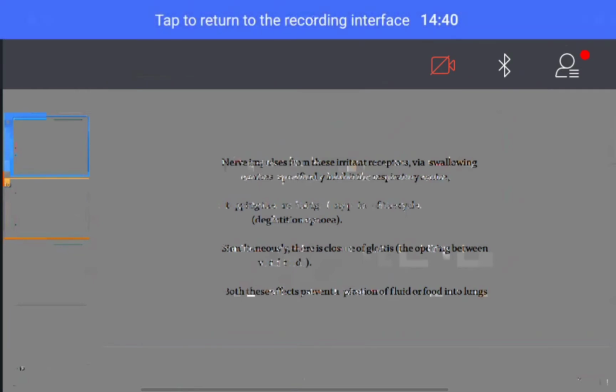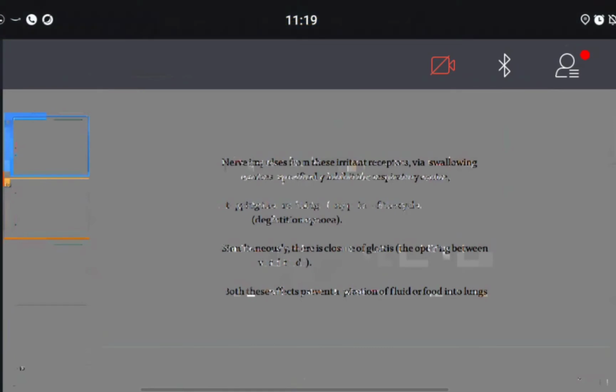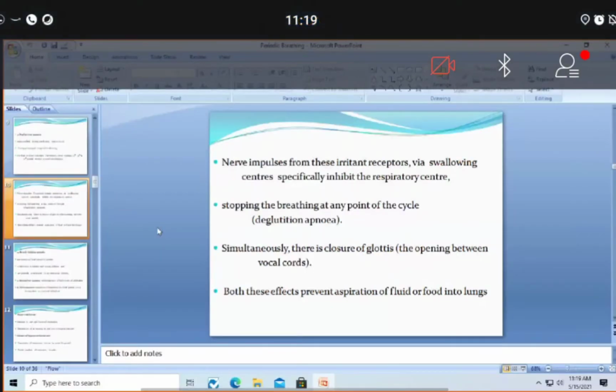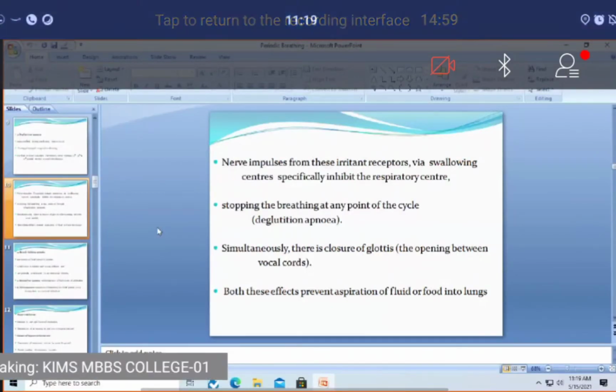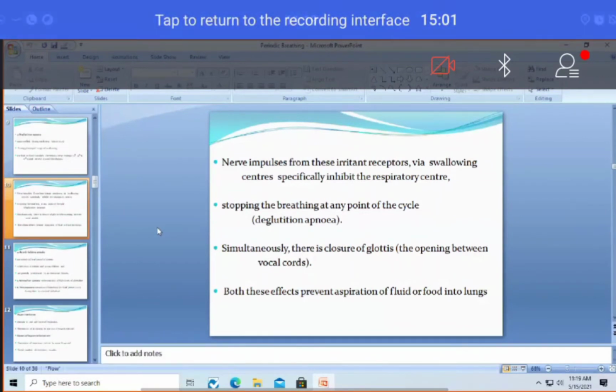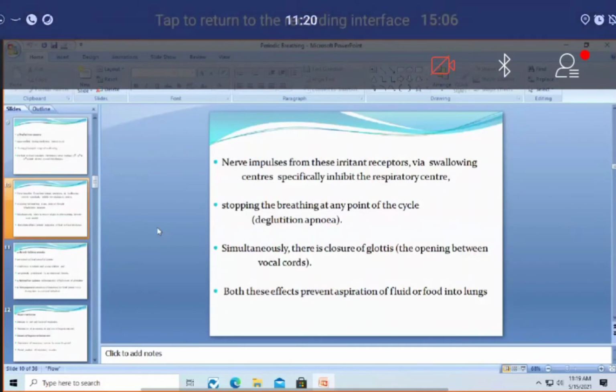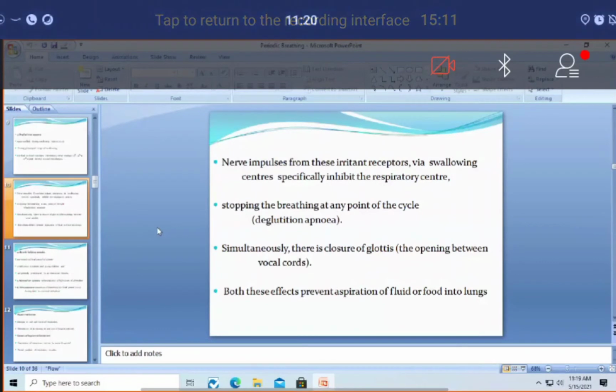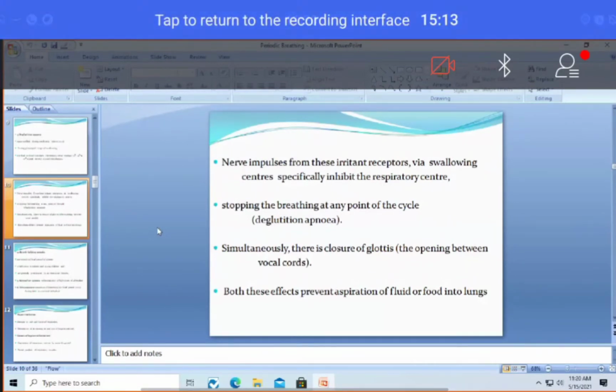As a result, respiratory activity will be stopped. Along with it, the glottis, to be precise the vocal cords, will be closing. As a result, the glottis will be closed. The epiglottis will be pulled forward, closing the opening of the larynx. And as a result, the pharyngeal cavity will be widened so that the food bolus can easily pass from the pharynx into the esophagus, preventing the food from entering the respiratory passage. During this process, respiration will be inhibited, which is nothing but apnea, deglutition apnea, because of deglutition.